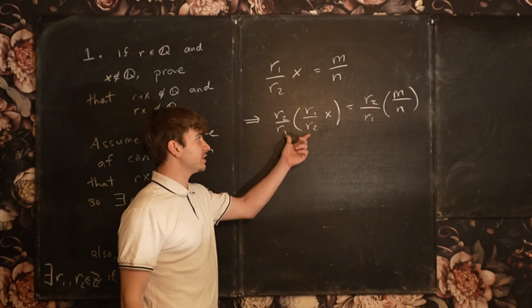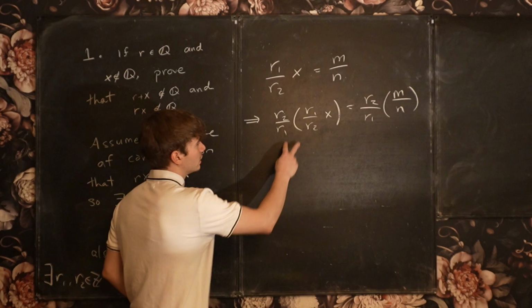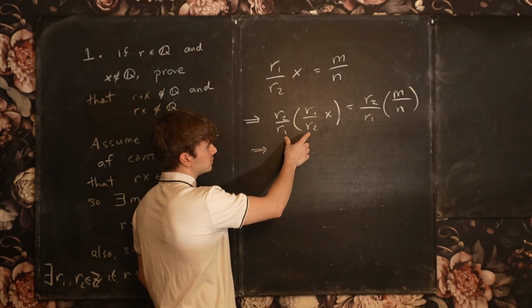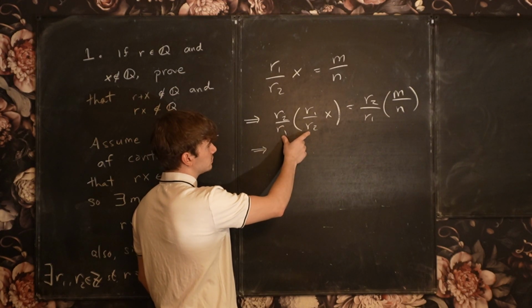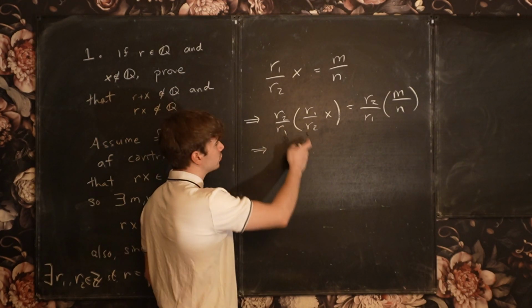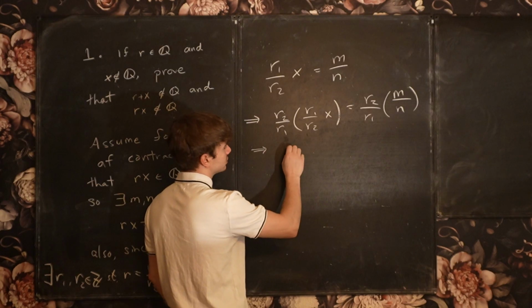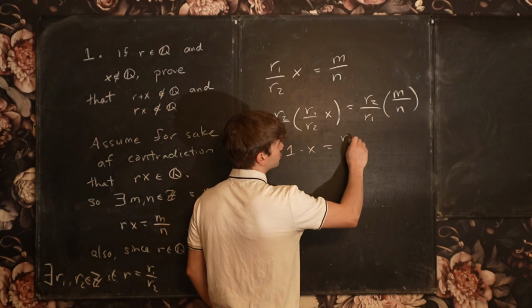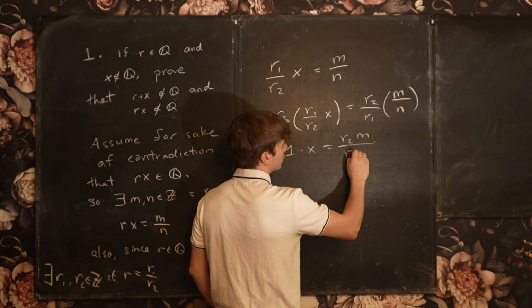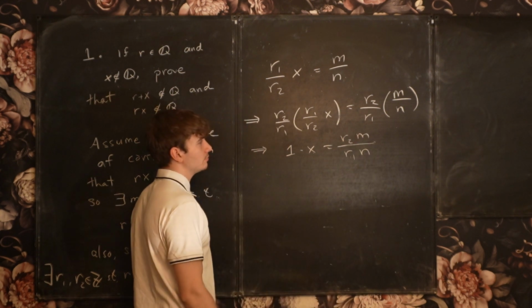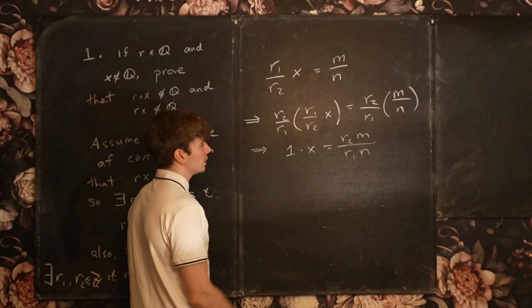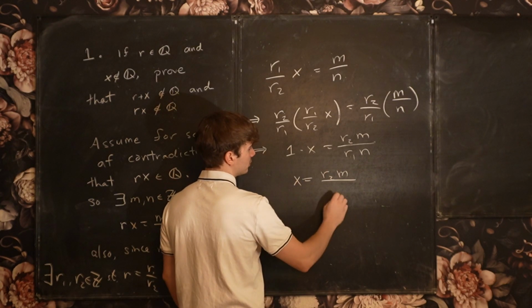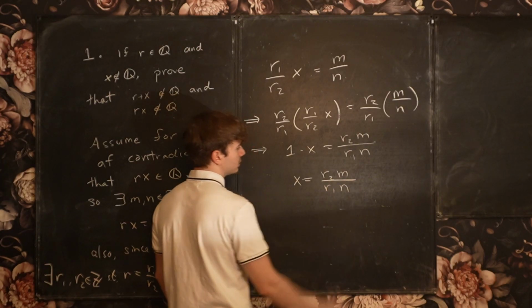Okay, and then multiplication is going to be associative, so this is going to just be equal to r2 over r1 times r1 over r2. So this is just 1 times x is r2m over r1n. Okay? And so, yeah, x is equal to r2m over r1n.